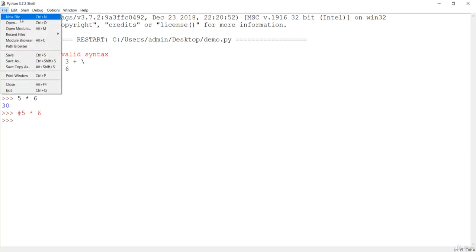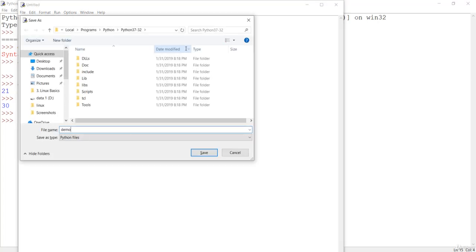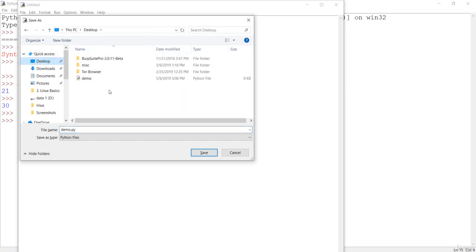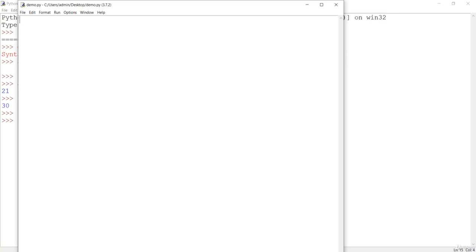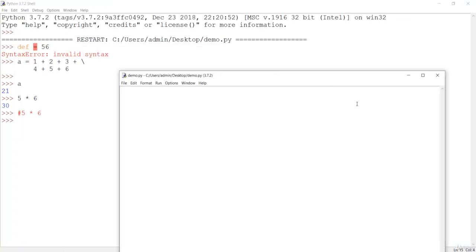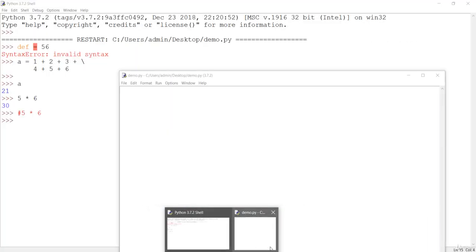Let me open a new script and save it as demo.py. The py extension is important. Let me replace it, and now it is okay. Now we have two demo files, so let me close one.